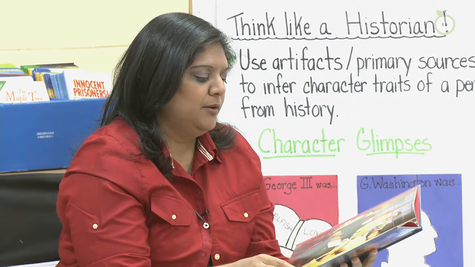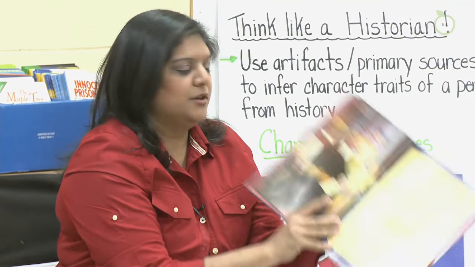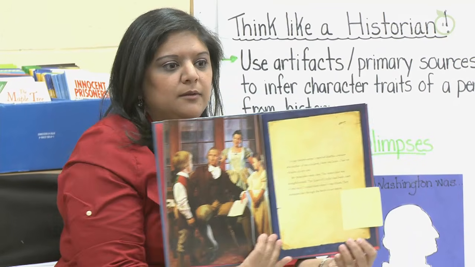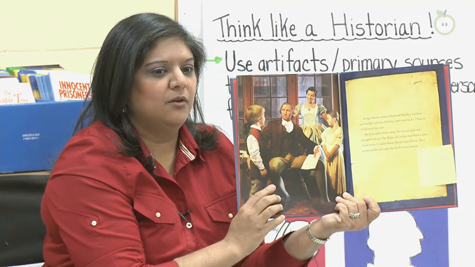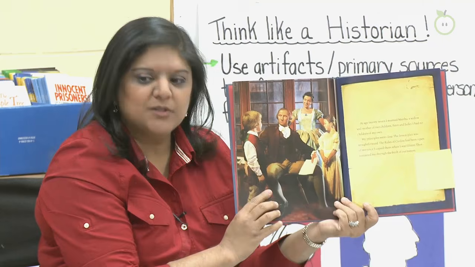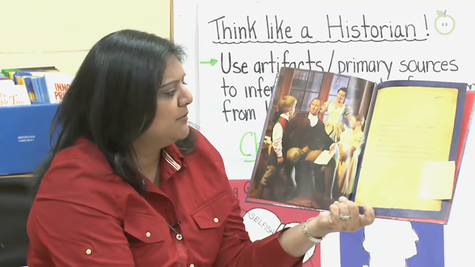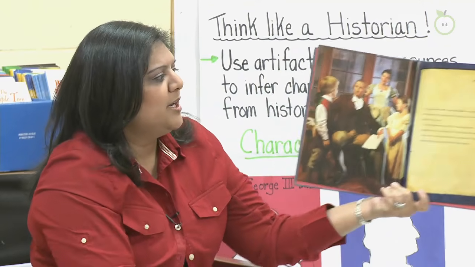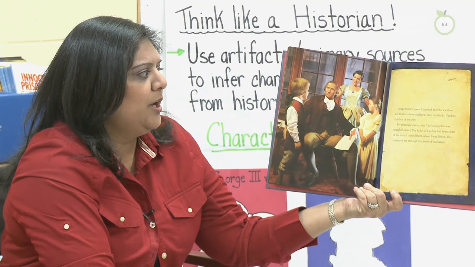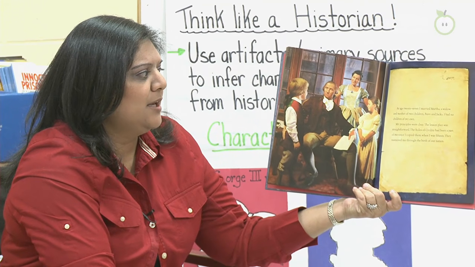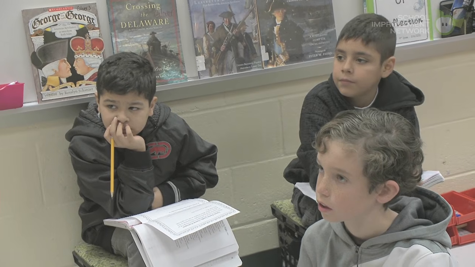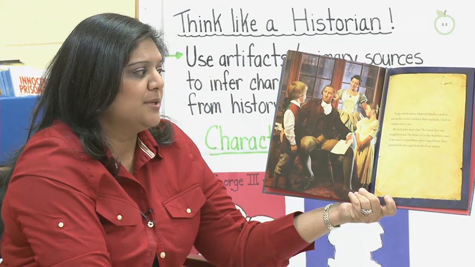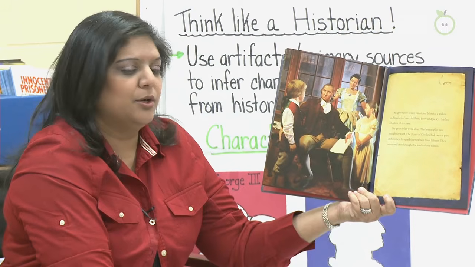We left off, and there's a picture in the book. Do you think this is very accurate? Or is it hard for us to know? It's hard for us to know. We're going to have more knowledge to figure it out. So, at age 27, I married Martha, a widow and mother of 2 children, Patsy and Jackie. I had no children of my own. My principles were clear. The lesson plan was straightforward. The rules of civility had been a part of me since I copied them when I was 15. They sustained me through the birth of our nation.